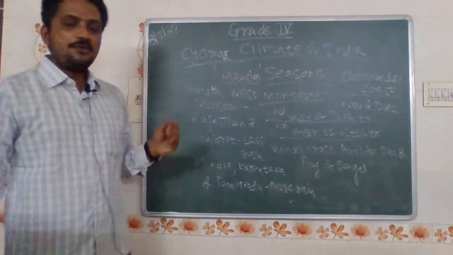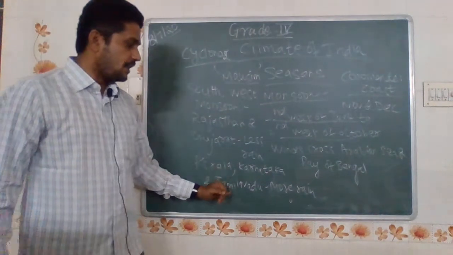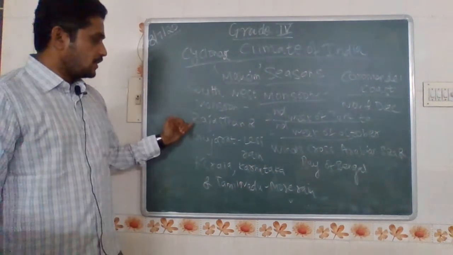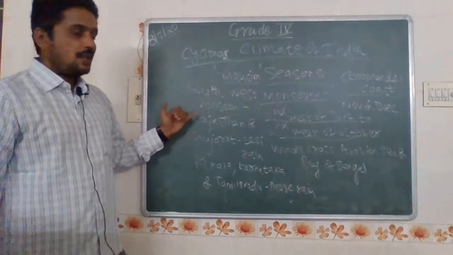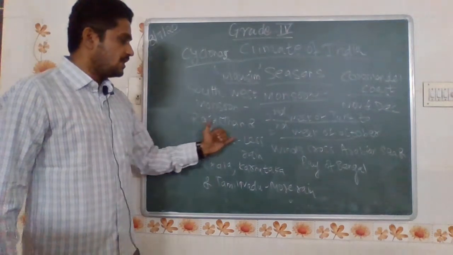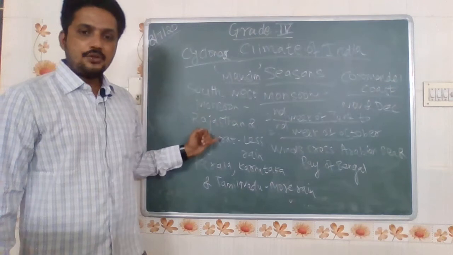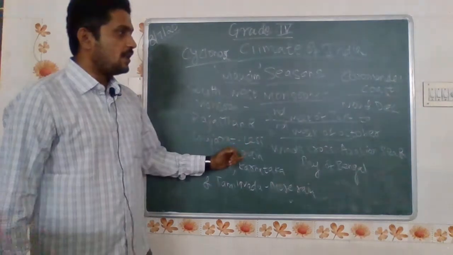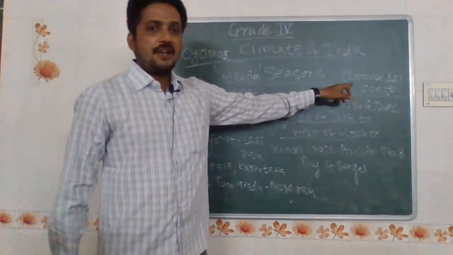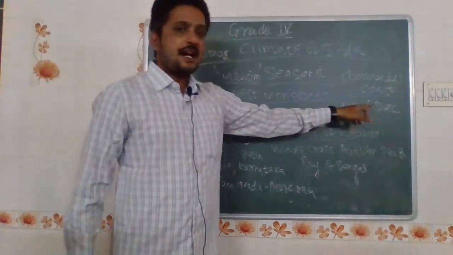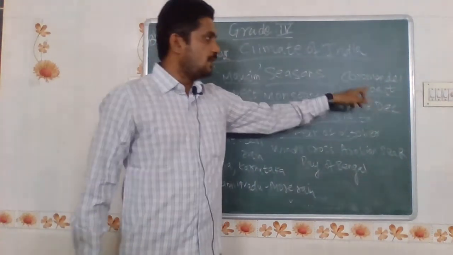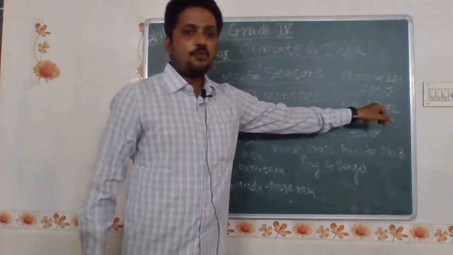It brings heavy rainfall to Kerala, Karnataka and Tamil Nadu. Next, in the southwest monsoon, Rajasthan and Gujarat get very little rain only. The Coromandel coast gets rain from November and December.